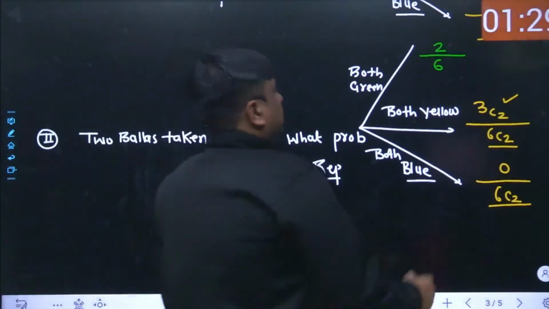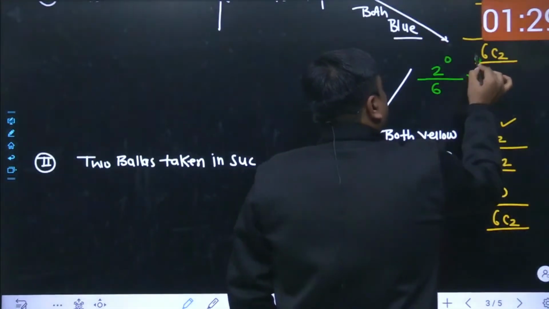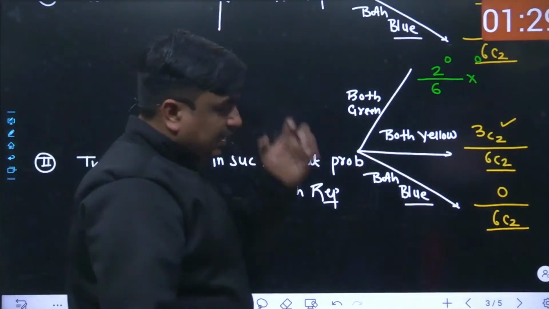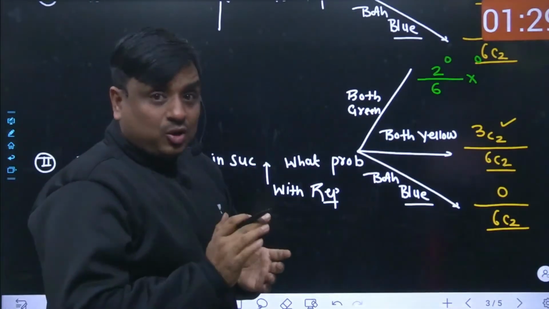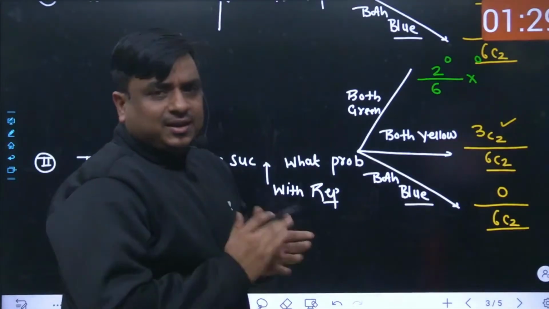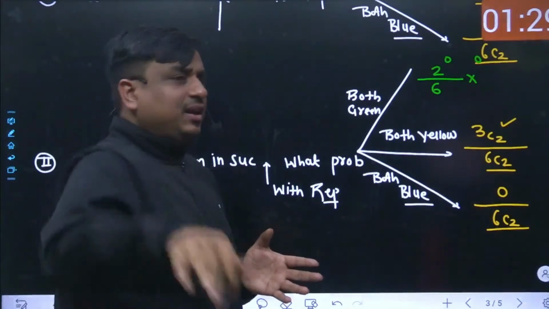And I want the second ball to also be a green only. But now the ball which has been taken out, its color has just been observed and it has been fed back. As it has been fed back, the sample space structure has not changed. The number of green balls, earlier it was 2, is still 2, and the total number of balls within the box, 6, is still 6.